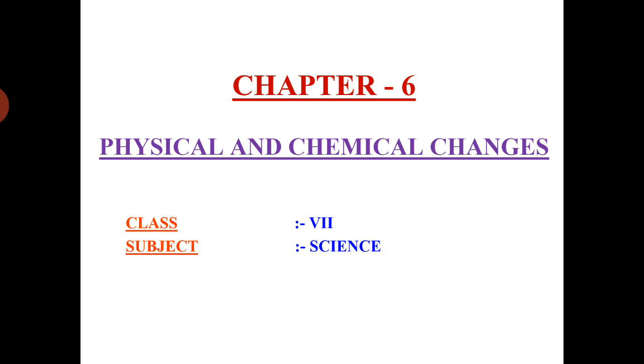Fe. It is the chemical formula for iron, Fe. And it changes into iron oxide, that is Fe2O3. During rusting, Fe changes into Fe2O3. Now you yourself tell, what is the change? Can it be a physical change? No, it is a chemical change. So, rusting of iron is a chemical change.